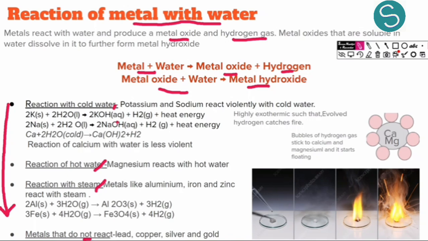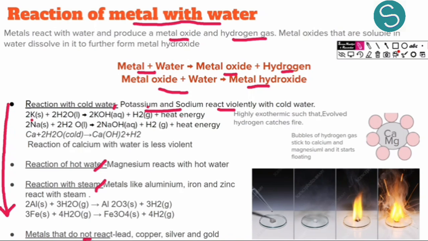First we have the reaction with cold water. We know from the earlier slide that sodium and potassium are both highly reactive metals. They react with oxygen vigorously, and they react with water as well, very violently. Even with cold water, they don't need hot water. If they are exposed to cold water, they react very violently.